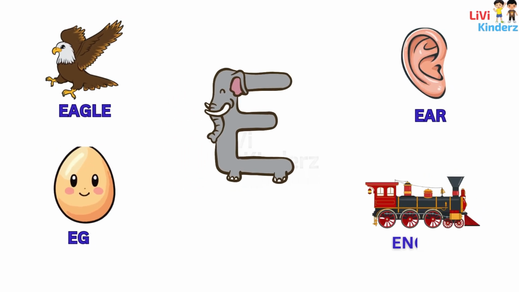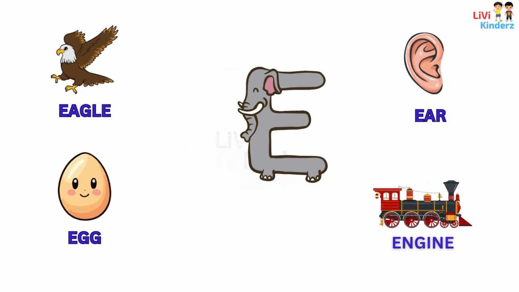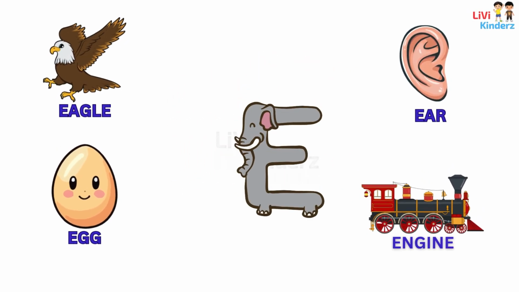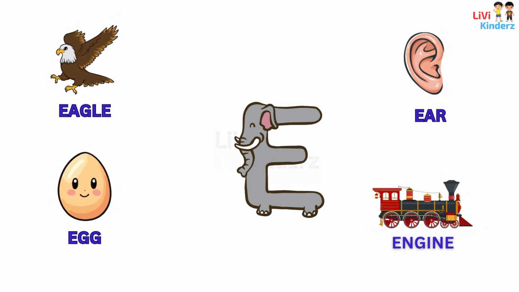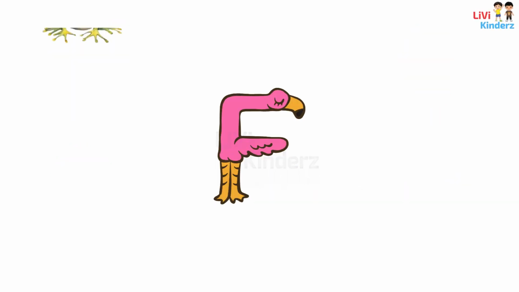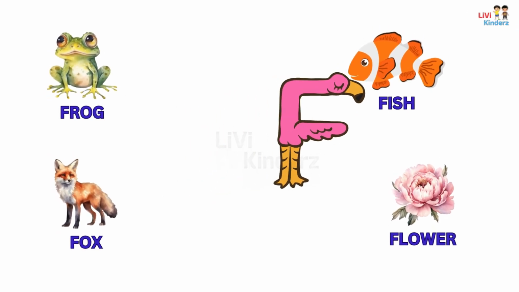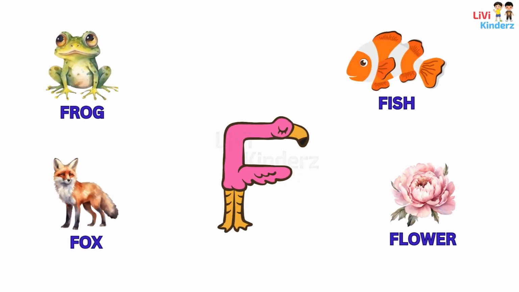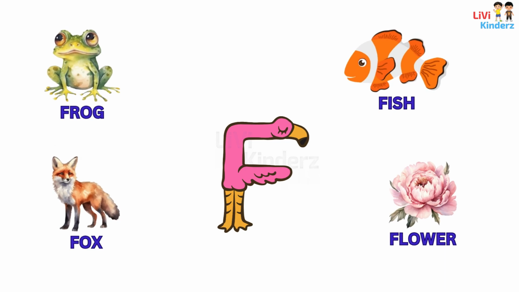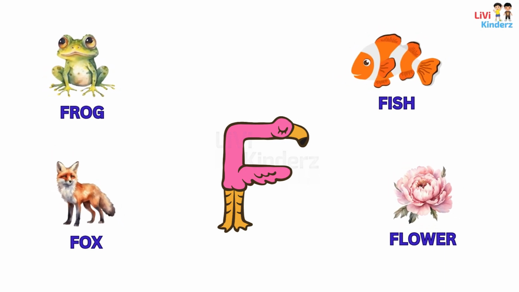E is eagle. E is ear. E is egg. E is engine. F is frog. F is fish. F is fox. F is flower.